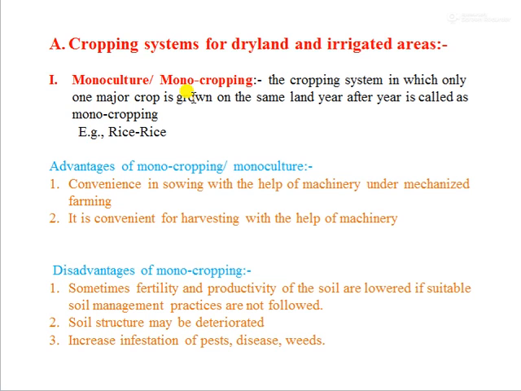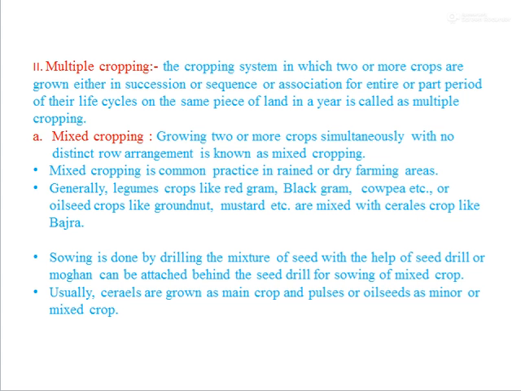Soil structure may also deteriorate, and there is increased infestation of pests, diseases and weeds. If we take the same crop in the same field year after year, then insects, pests, diseases or weeds can become resistant and increase their infestation, which will affect the yield of our crop.